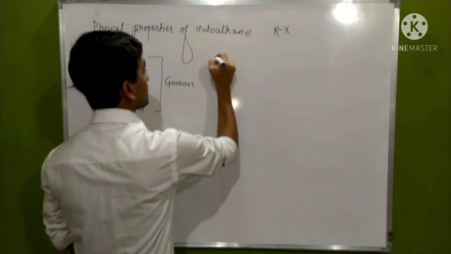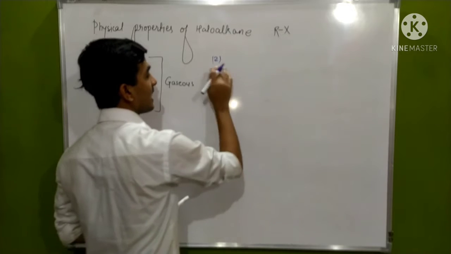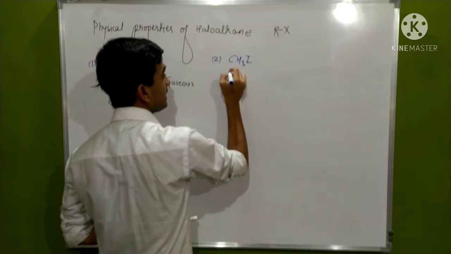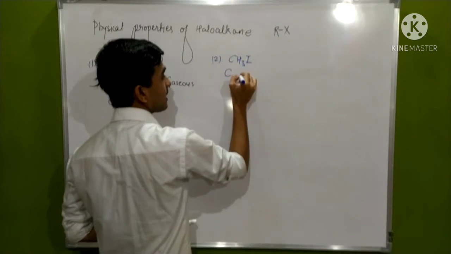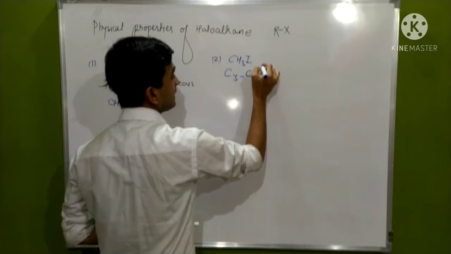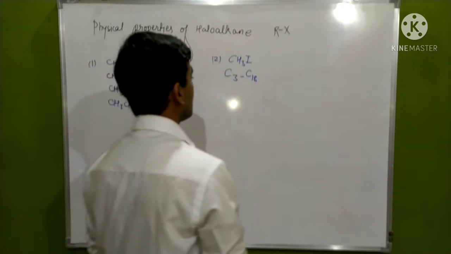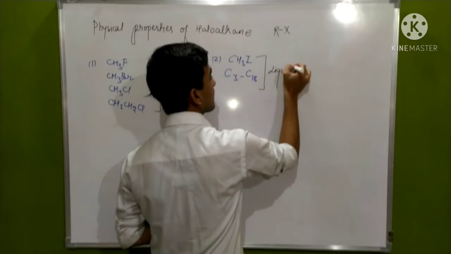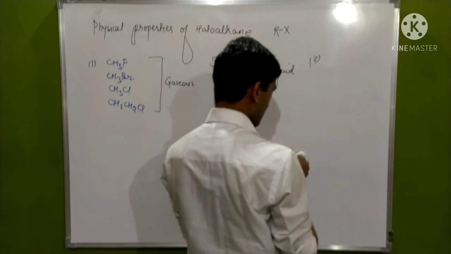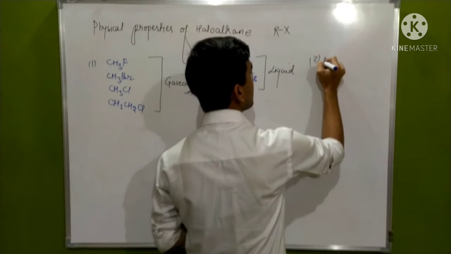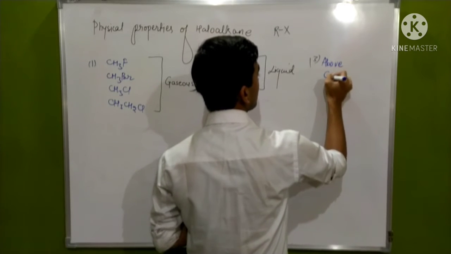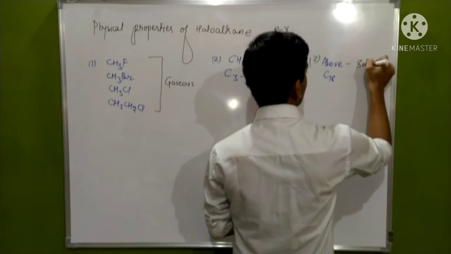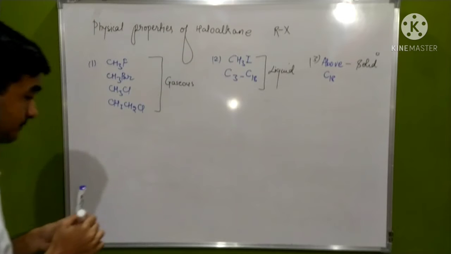The other members that include iodomethane or methyl iodide and other members consisting of carbon from 13 to 18 exist in their liquid state, and the other members consisting of carbon more than 18 exist in their solid state. They have a waxy appearance.